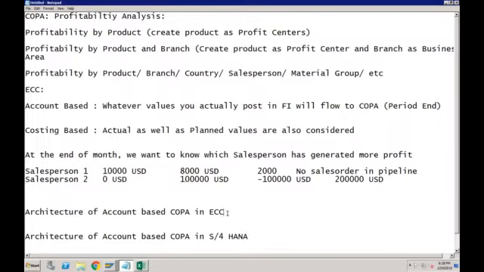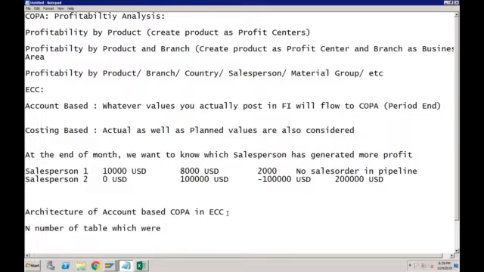So in SAP ECC, there were n number of tables which were completely independent, required for storing the values in account-based COPA.